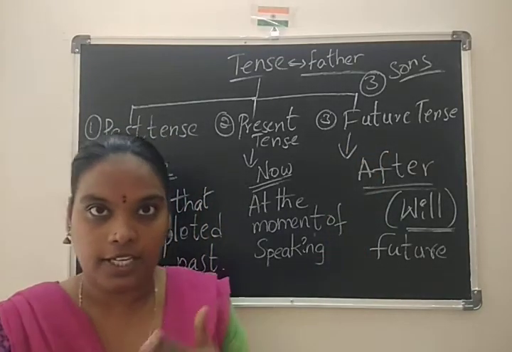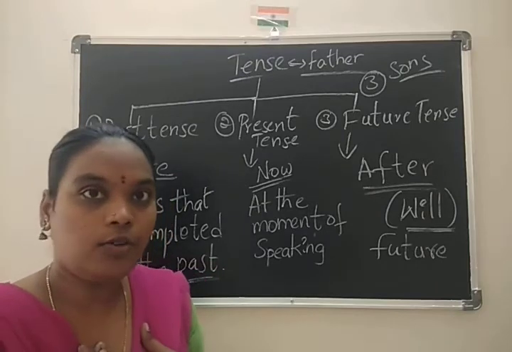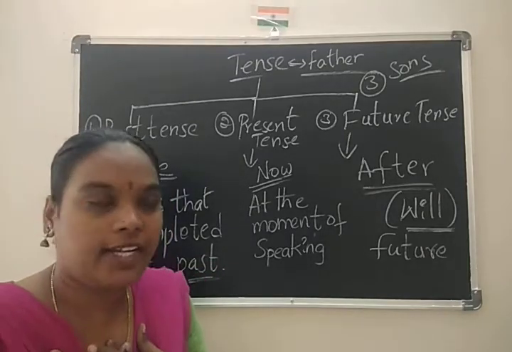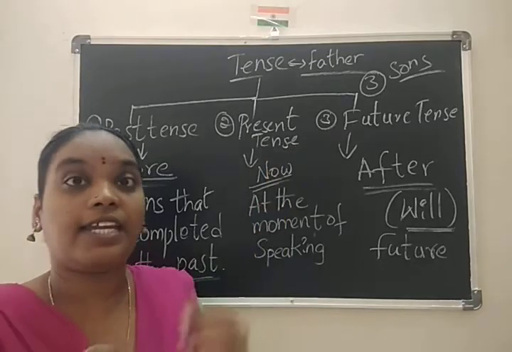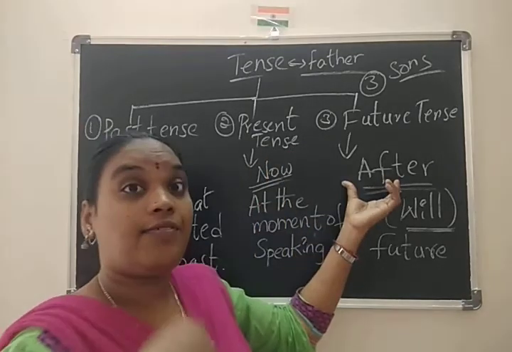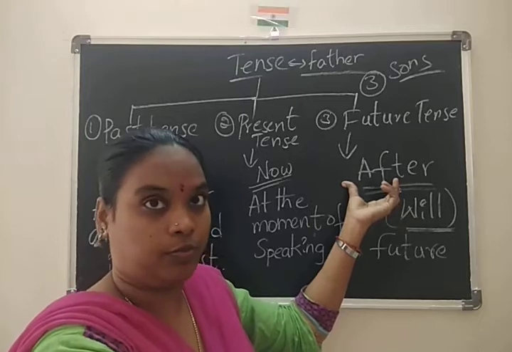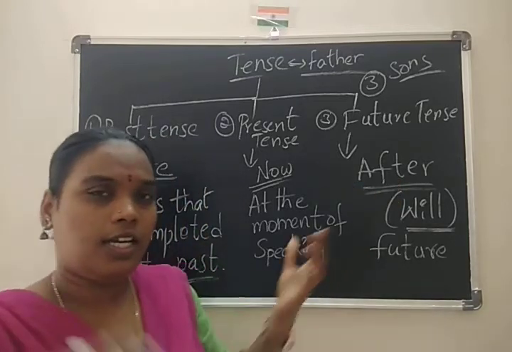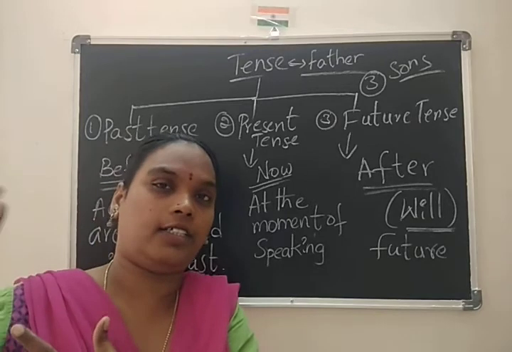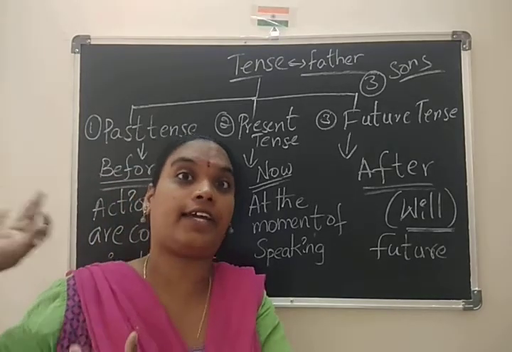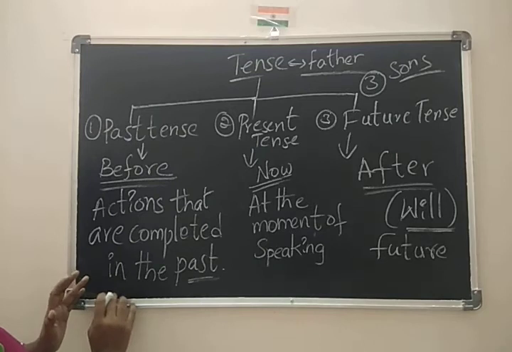For example, now I am explaining. This is an example of present tense. I will explain grammar tomorrow. This is future tense. Yesterday I explained grammar. That is past tense.